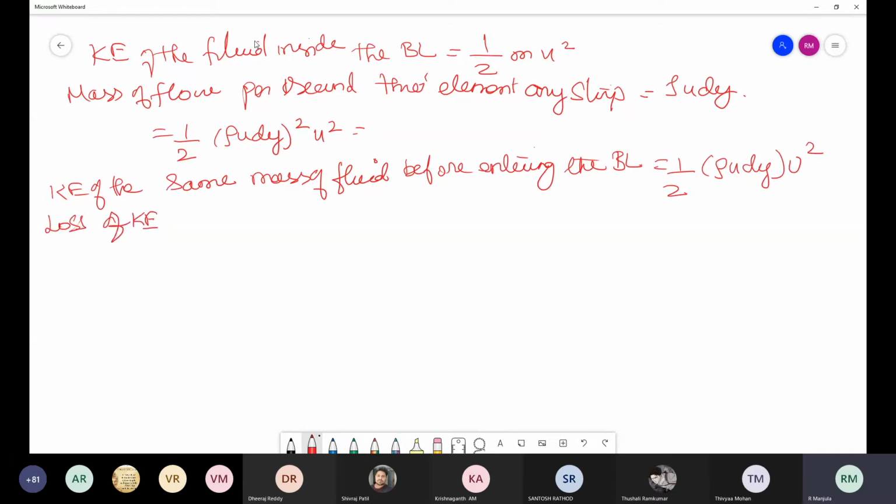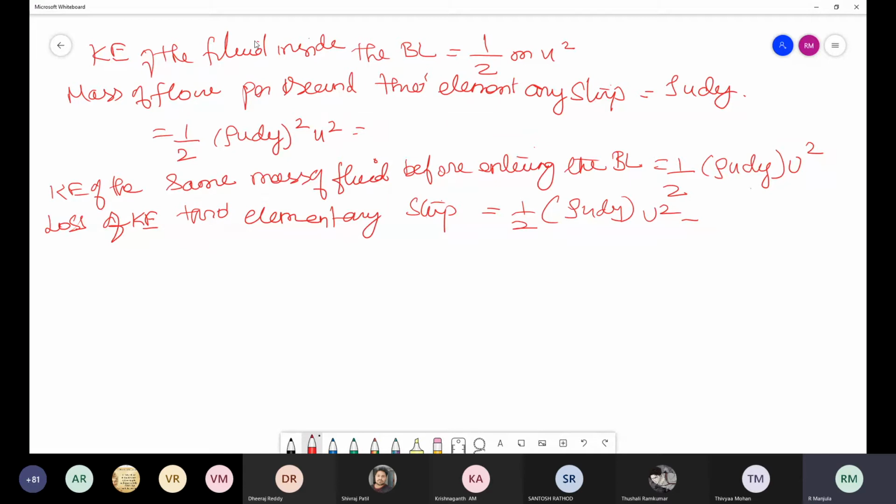Then the loss of kinetic energy through the elementary strip will be this minus that. This is before entering the boundary layer, and that is inside the boundary layer.